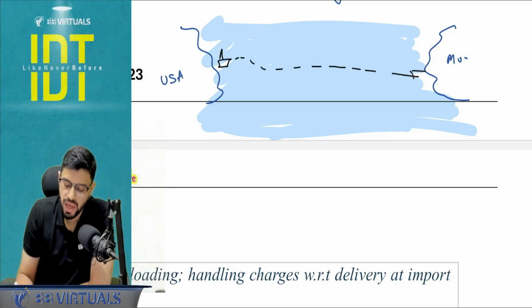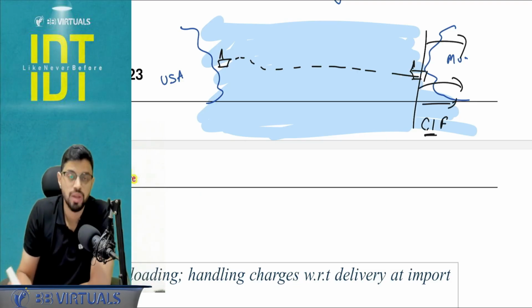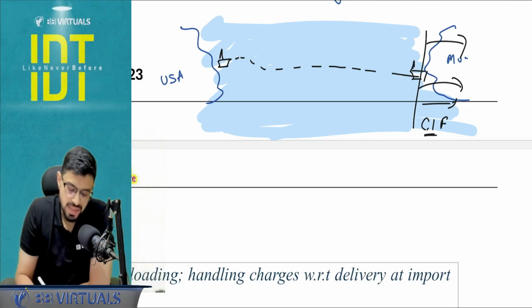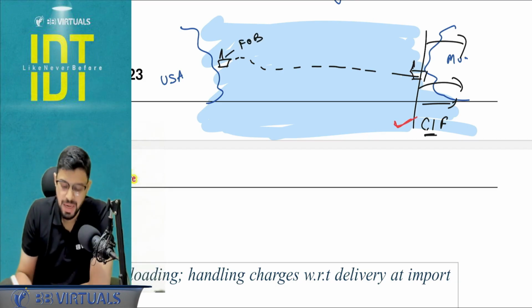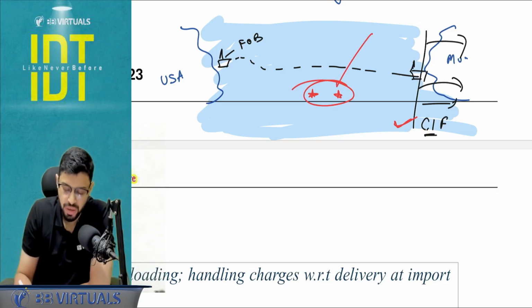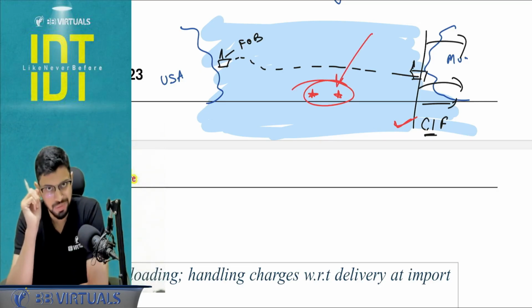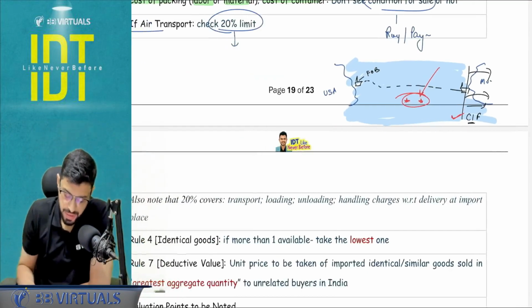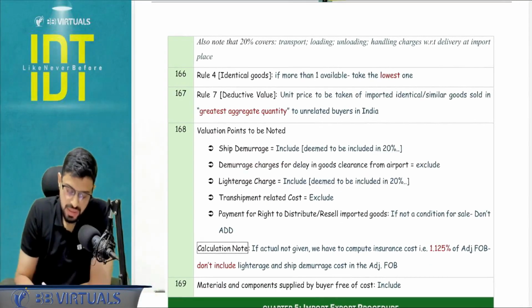So basically we have to calculate the value at this point. This is the CIF value. Whatever expenses are incurred after this, you don't have to include. This is the price of FOB, and this is the price that we are going to calculate. That's why ship demurrage or lighter charge that are incurred at this point are added as a part of the valuation. Here, 20% covers this that I have mentioned.